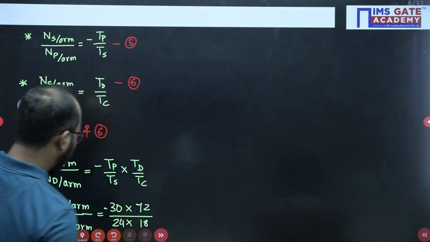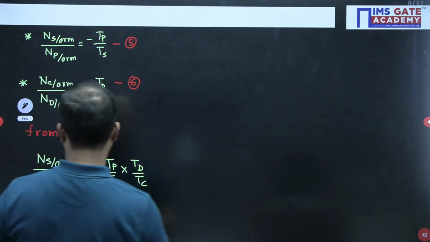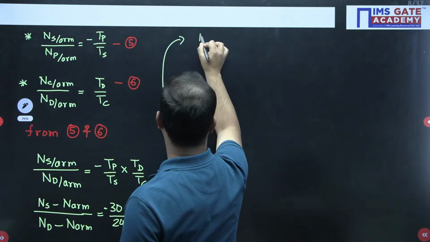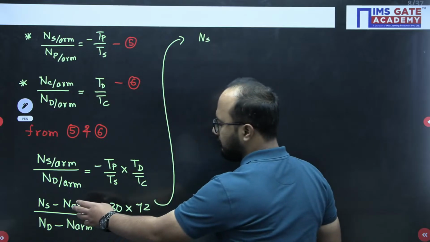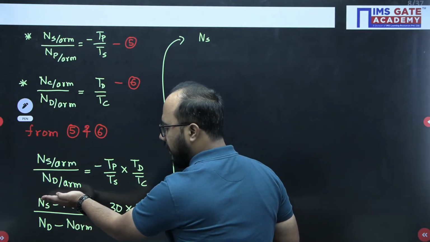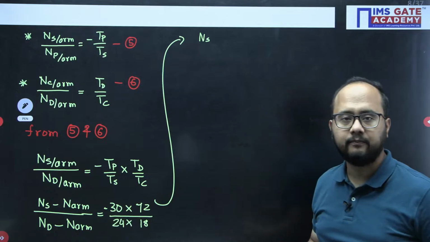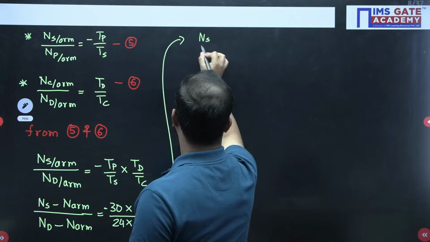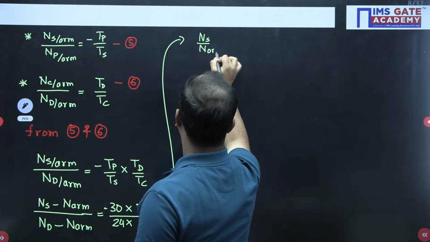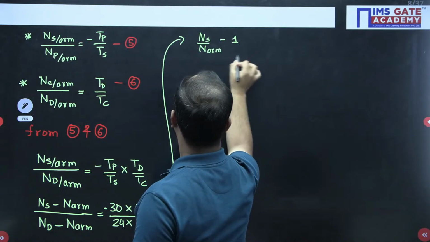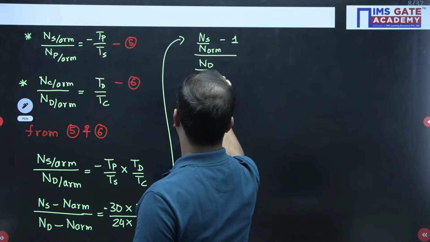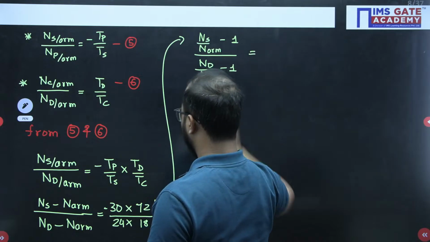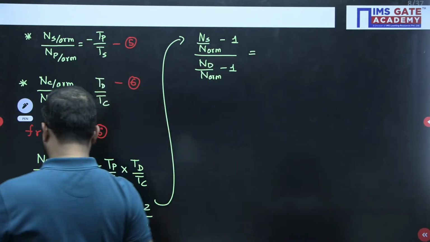Now, what we'll do here, we will simplify again. On the left side I will divide numerator and denominator by speed of arm. ND by N arm we have already solved.